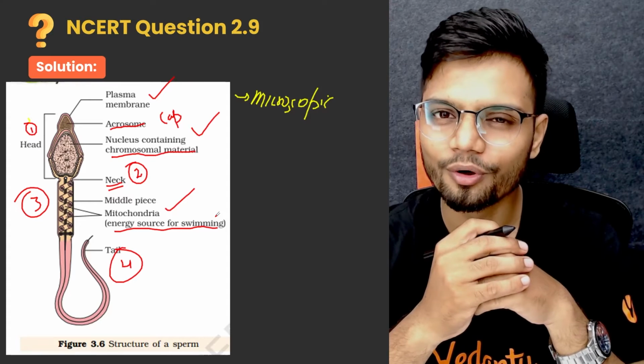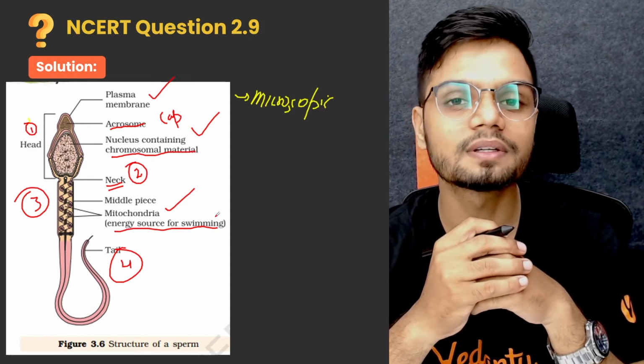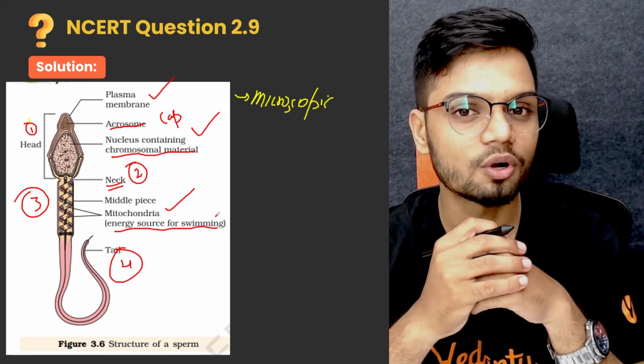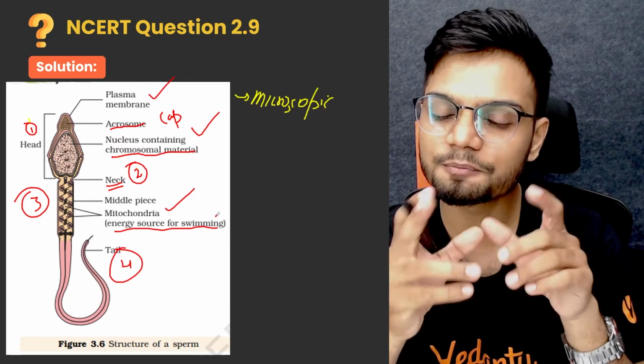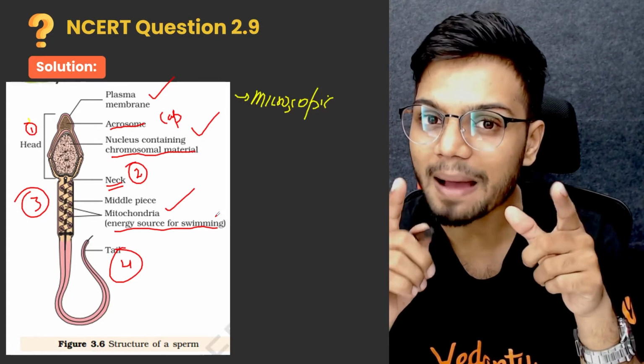But do you know, once the sperm has reached the cervix in the female reproductive tract, just the mitochondria is not enough. In fact, the sperms will undergo a separate process called capacitation.